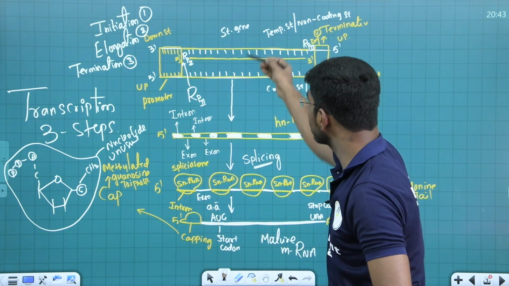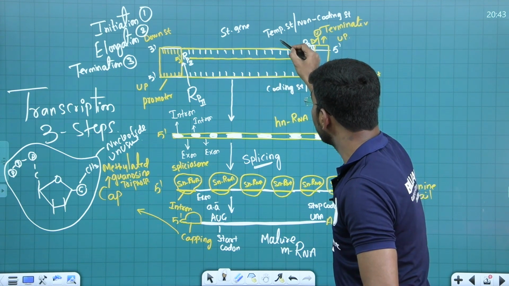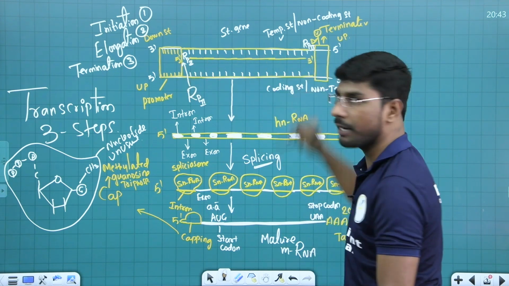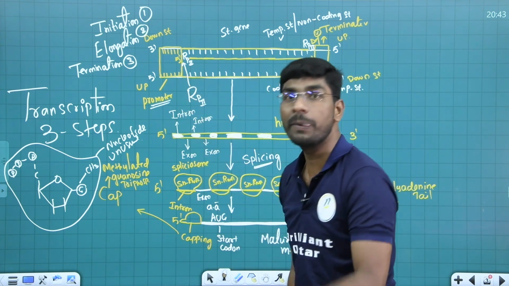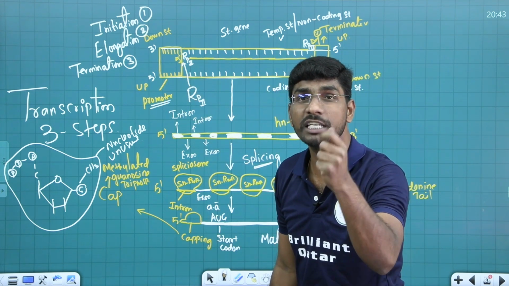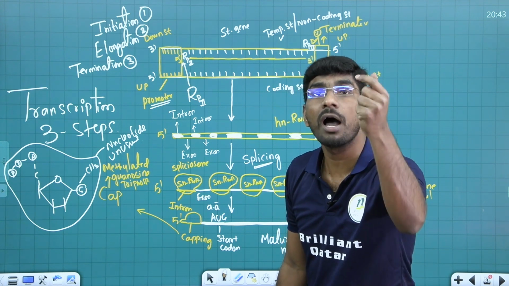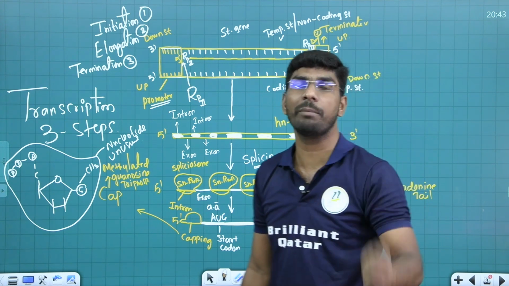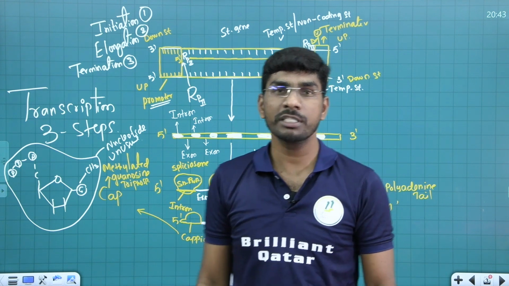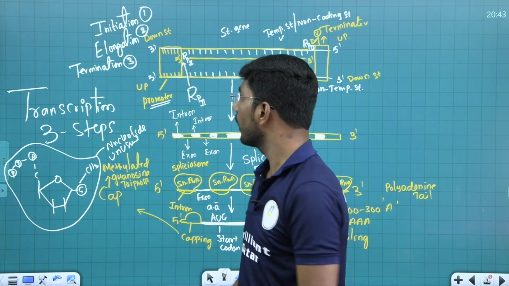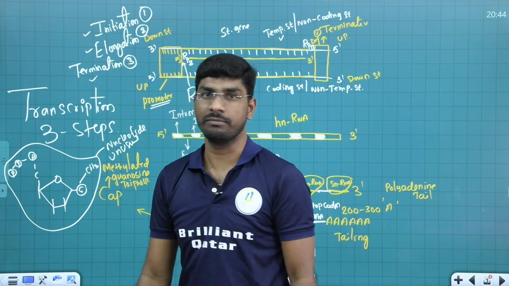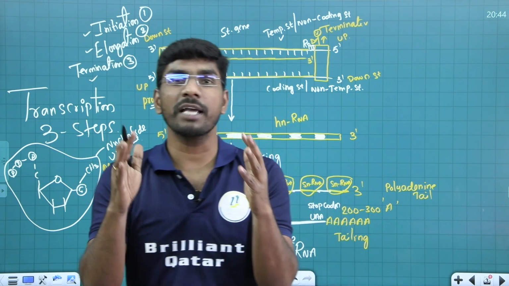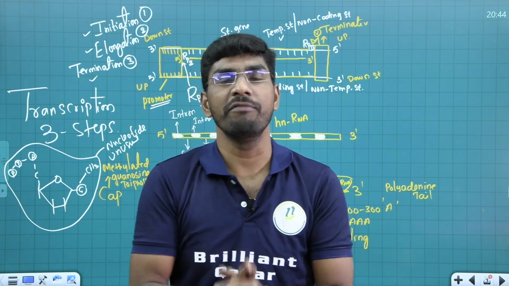Remember, which DNA strand will make RNA? Template strand, 3' to 5'. What sequence is present before the structural gene? Promoter. To this promoter sequence, which enzyme comes and attaches? RNA polymerase II enzyme comes and attaches. You understand my point? So how many steps are there in the transcription process? Initiation, elongation and termination. I hope you understood this entire concept very well.